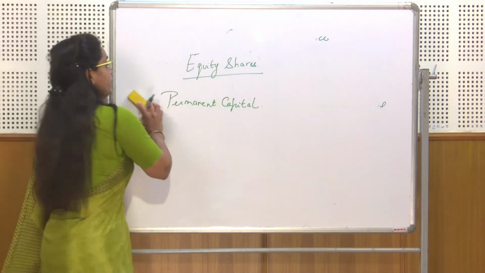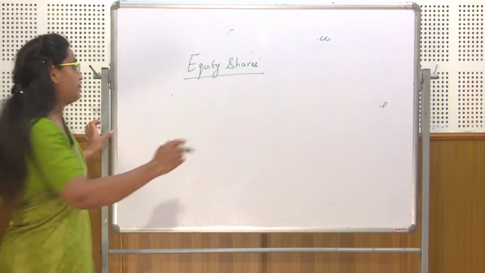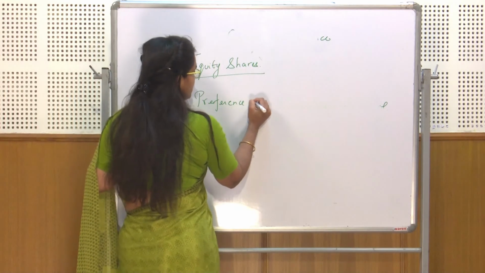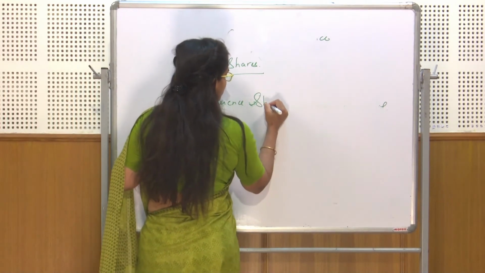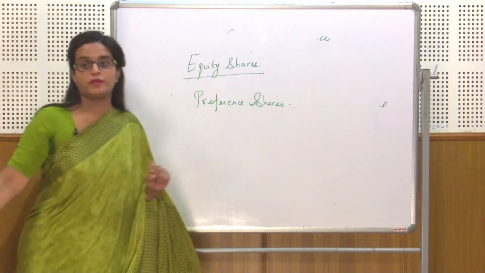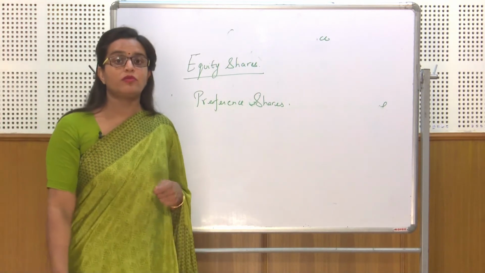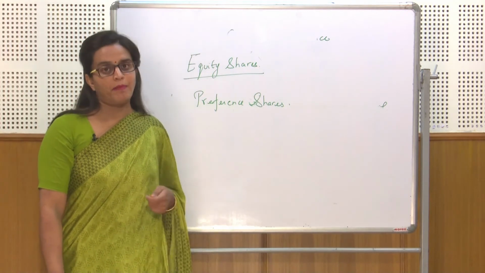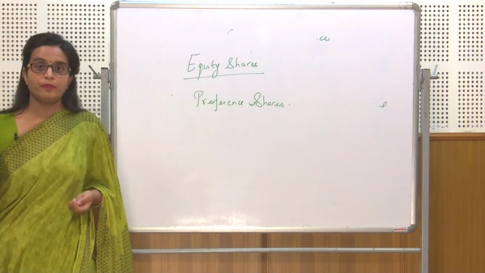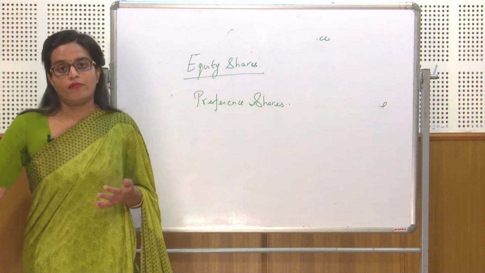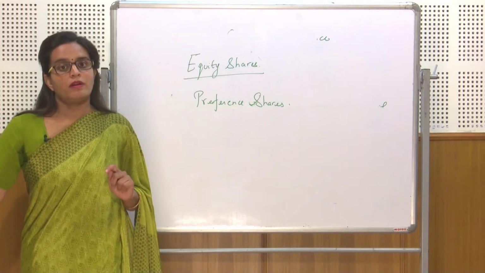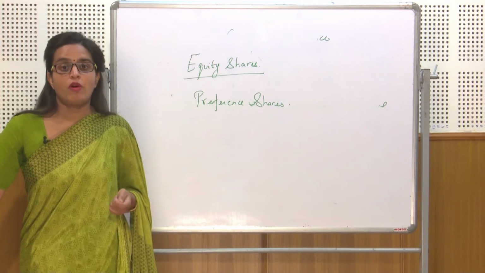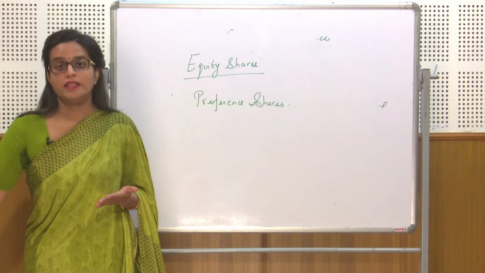Now, the next type of long-term sources of finance is preference shares. Now, what are preference shares? Basically, these are those shares which have a preferential right regarding payment of dividend and refund of capital as compared to equity shareholders. They have a fixed rate of income in the form of dividend. That means whenever a company has to pay dividend to them, it has to pay a fixed amount. It does not vary with the level of profits earned by the company.